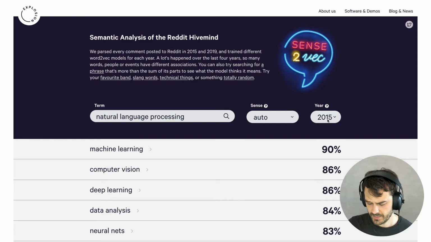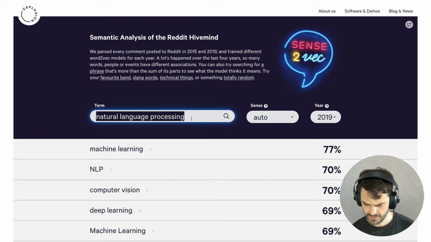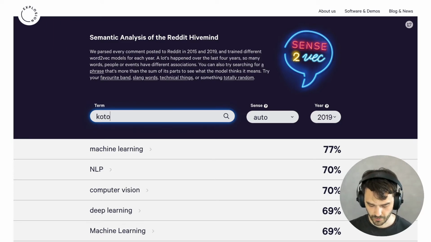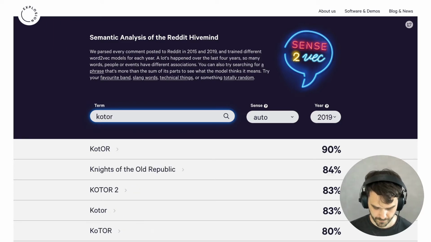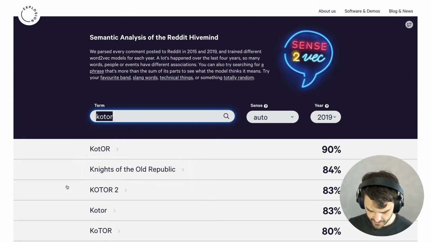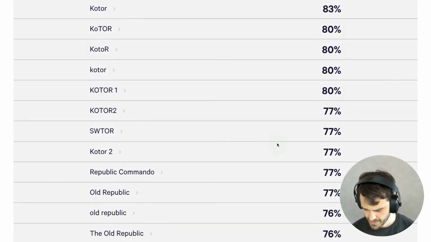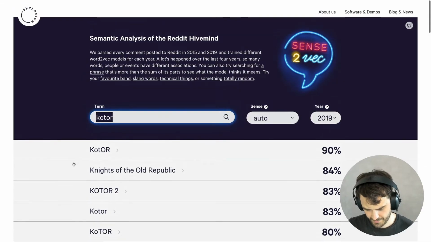What I can do is I can take the embeddings from 2015 or the more recent one, 2019. But here I can also start filling in maybe something with the reference to a video game. So I could fill in, for example, the KOTOR abbreviation. And when I do that, I see some interesting results. The Knights of the Old Republic phrase is in there, along with some variations of spelling. And here I can also see some other Star Wars related video games like Republic Commando and the Old Republic. I just happen to know this.